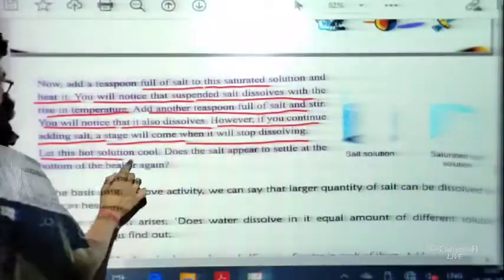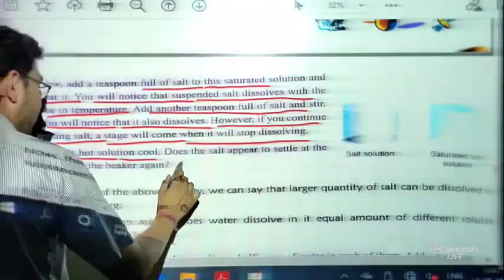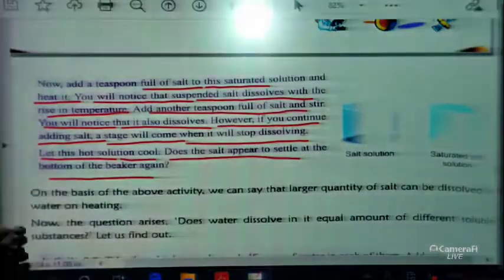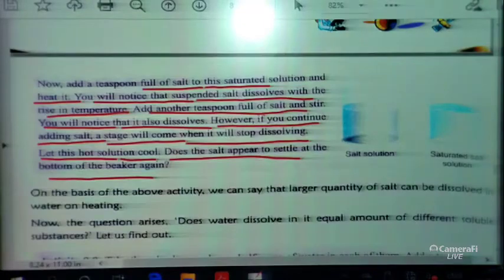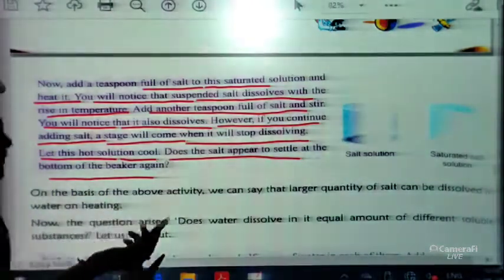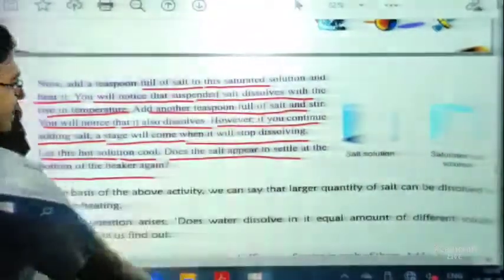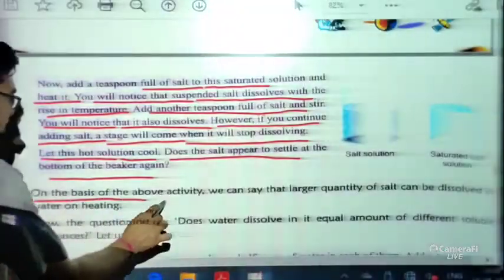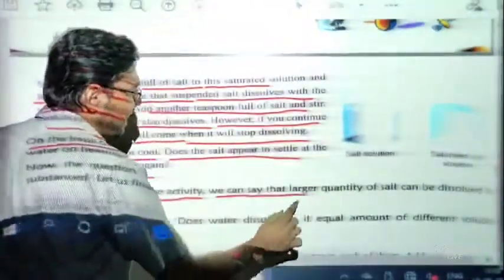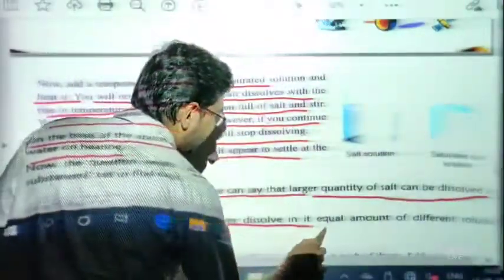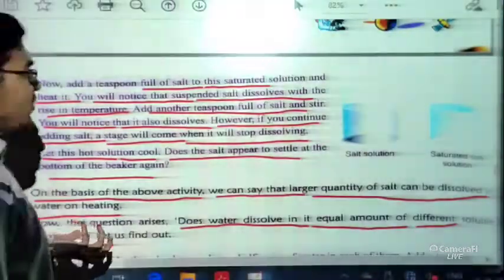Okay, so let this hot solution cool. Does the salt appear to settle at the bottom of the beaker again? So the question is, when we let the solution cool down, what will happen? The extra amount of salt will settle here. On the basis of the above activity, we can say that a larger quantity of salt can be dissolved in water on heating. Now the question arises, does water dissolve an equal amount of different soluble substances? So let us find out.